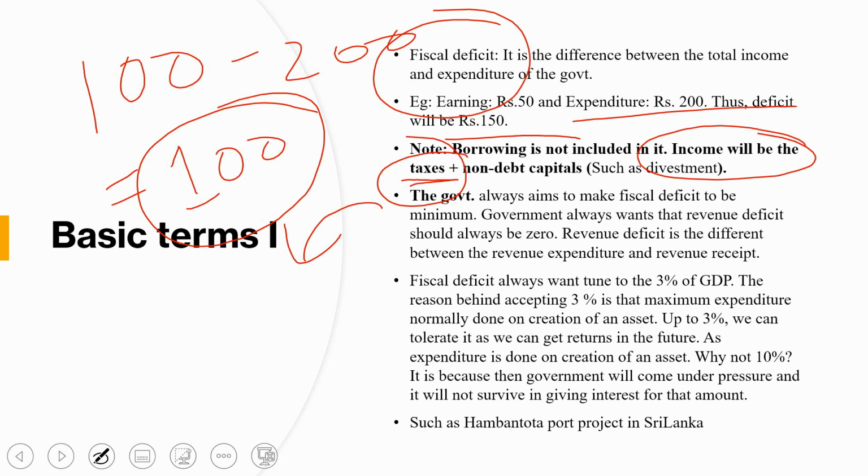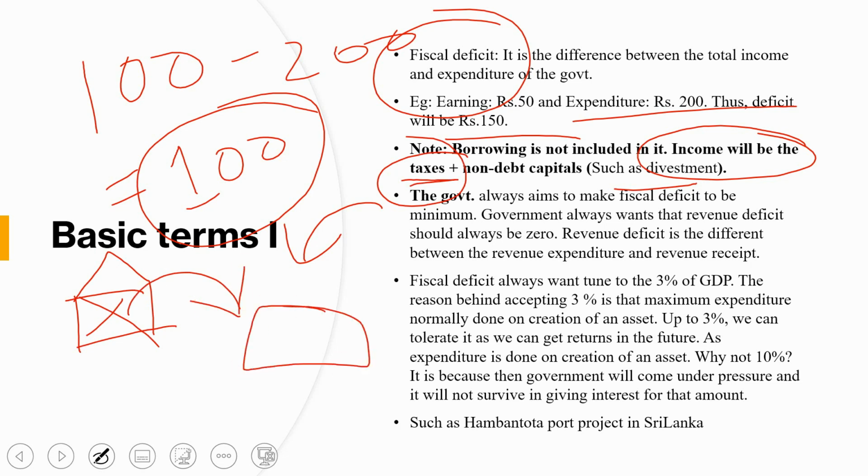What is non-debt capital? That is disinvestment, such as capital raised by selling an asset. Suppose the government has acquired a property, one house, and now the government needs money. So the government will disinvest this property in the market, and the money generated by selling that property will be called disinvestment.